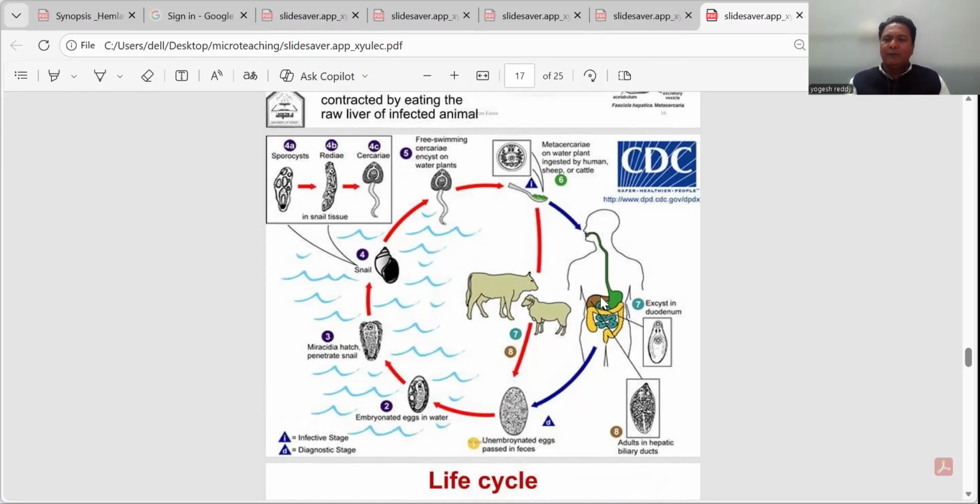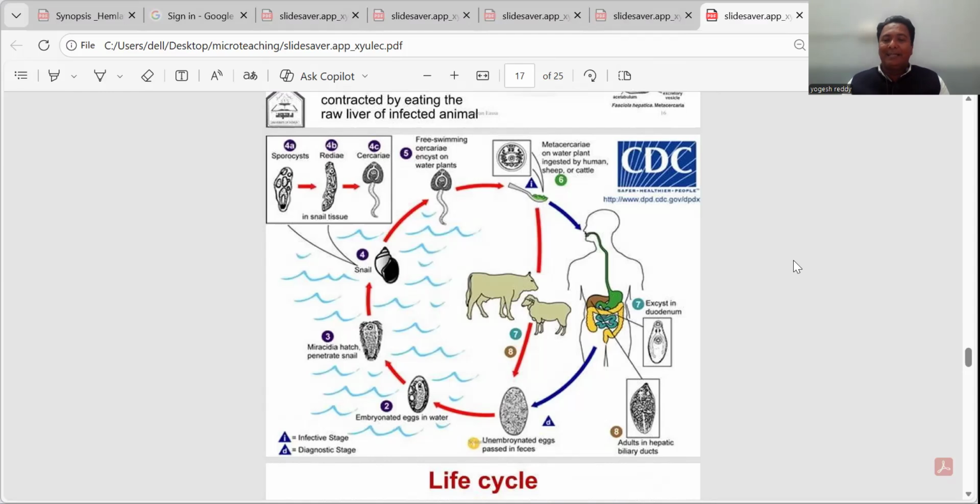This is one of the most complex life cycles we have seen in helminth parasites. When we compare it with other parasites, for example the protozoan group or any arthropod group, this is one of the most complex because it needs two different intermediate hosts to complete its life cycle. It doesn't have any autoinfection.